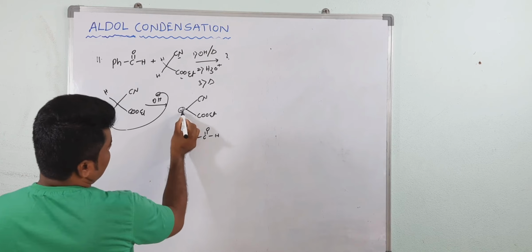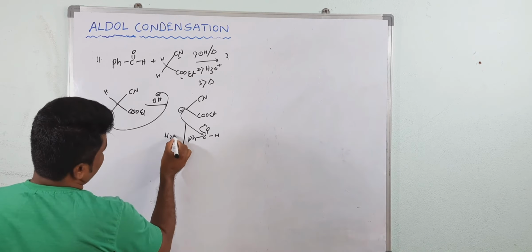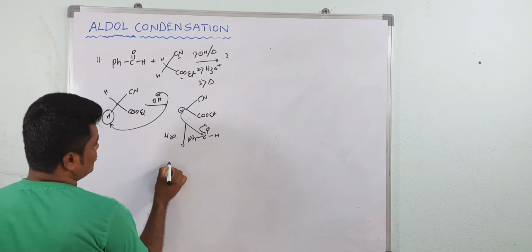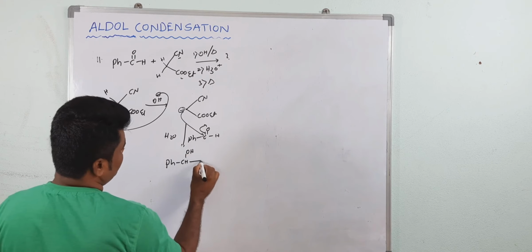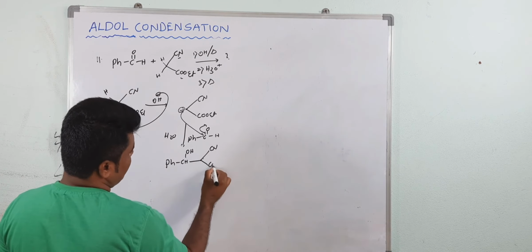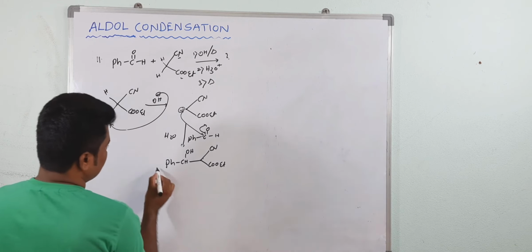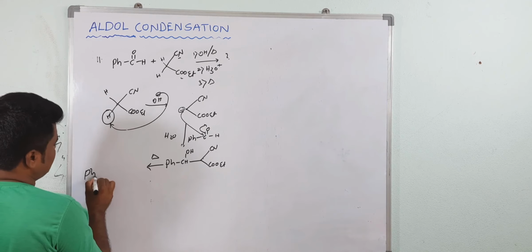See, this is the benzaldehyde, nucleophilic addition reaction will take place. And in presence of water, this O minus will take the hydrogen. See here, this is OH. Now this CN, and here this is ester. Then after that, heating.